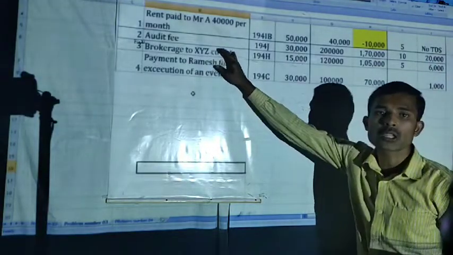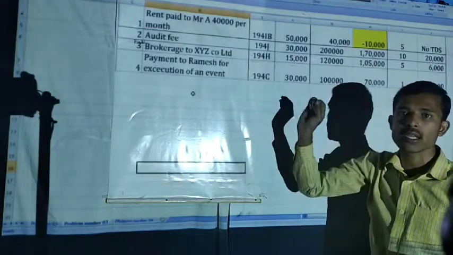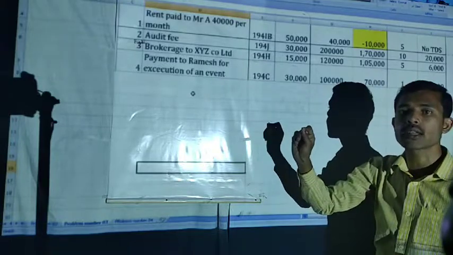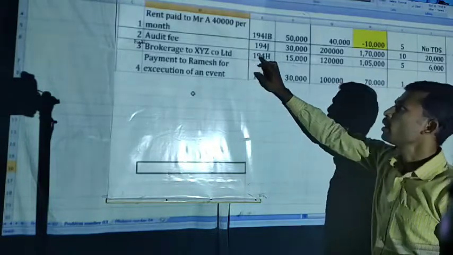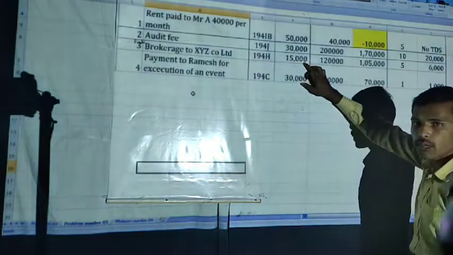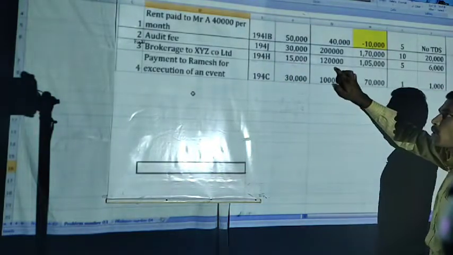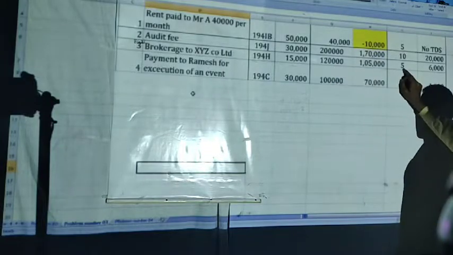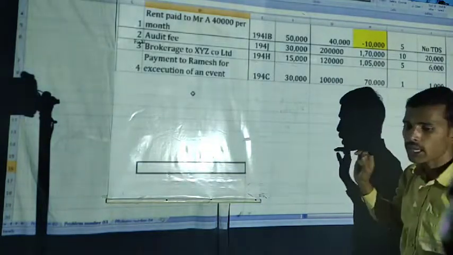Next, brokerage to XYZ Company Limited. It is the commission and brokerage other than insurance commission, right. Under section 194H, 15,000 is the threshold limit, but the amount here is 1,20,000. 1,20,000 into 5%, 6,000 will be the TDS.